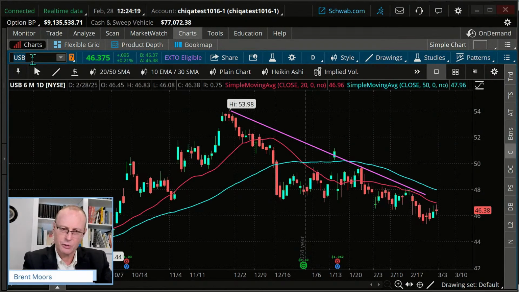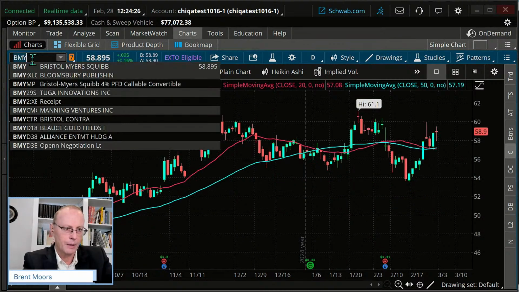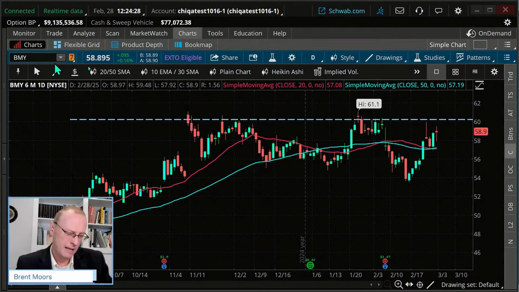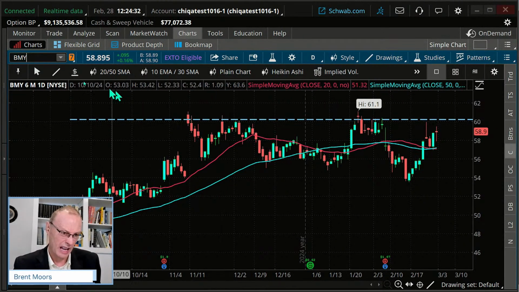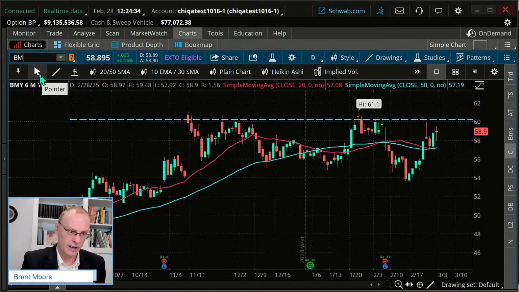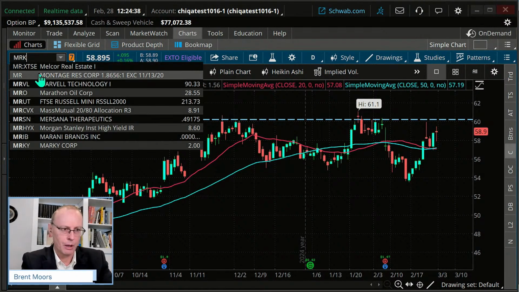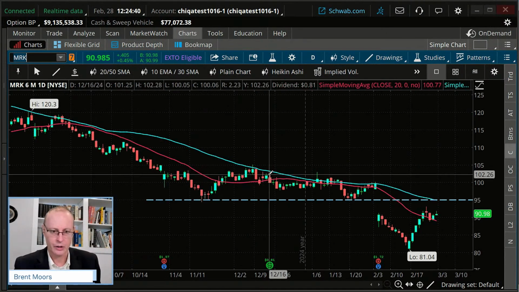USB looks pretty bearish. Let's do BMY. BMY, maybe not super bearish, but we do have a decent resistance level up here that you could use as a start of a bearish trade. But what I'm going to do is pull up Merck. This is one I was looking at earlier today.